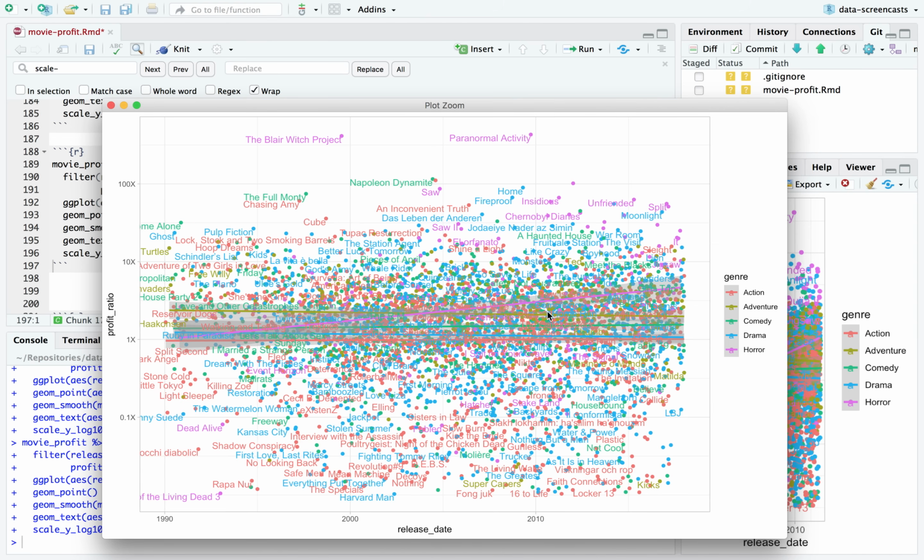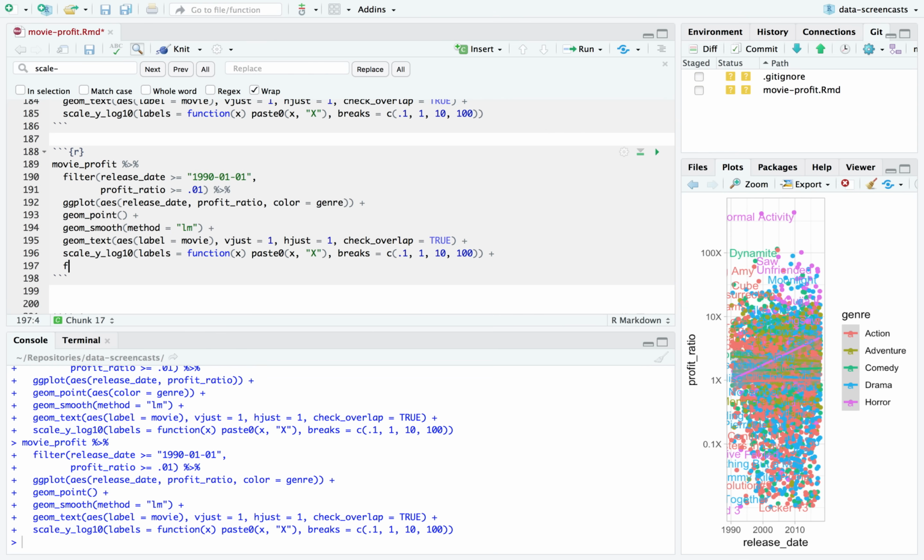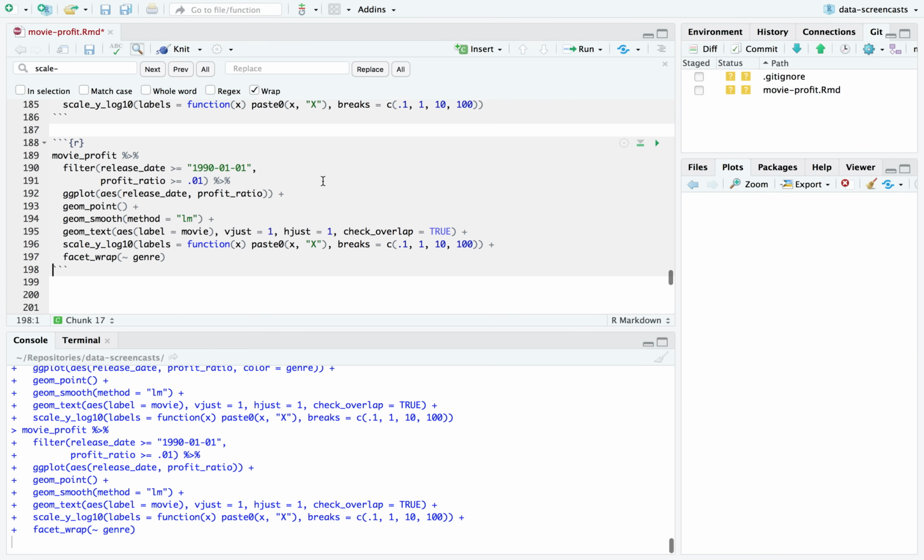Too crowded, I might start faceting. Ooh, look at that. Horror being the one that goes up. I'm going to go ahead and facet. I'm going to facet wrap by, I'm going to drop color. I might put it back in. And facet wrap by genre.